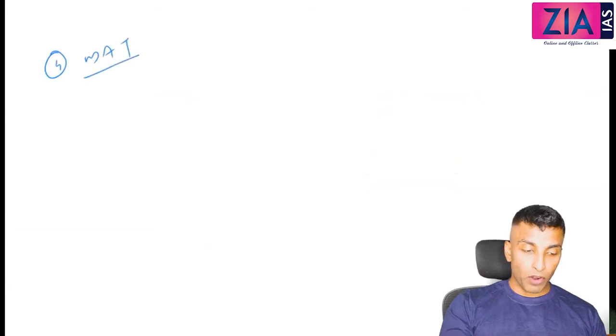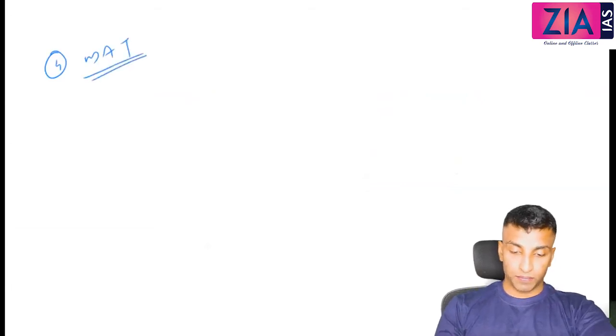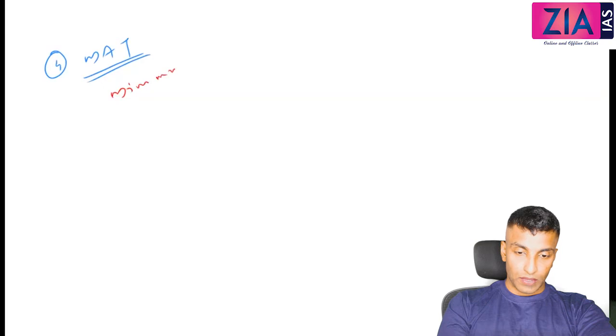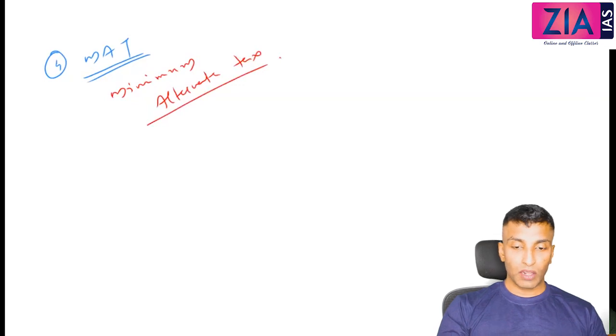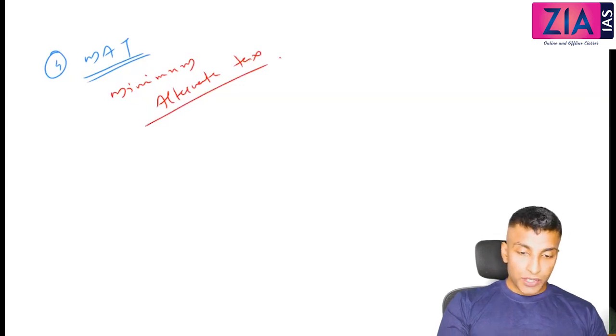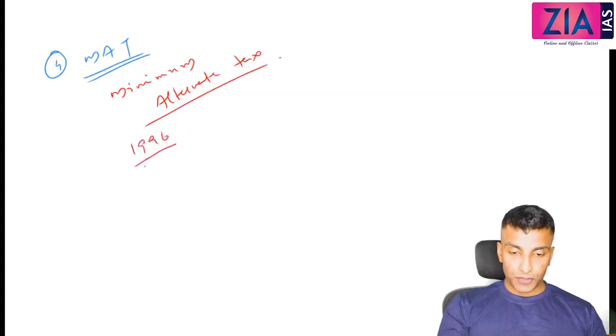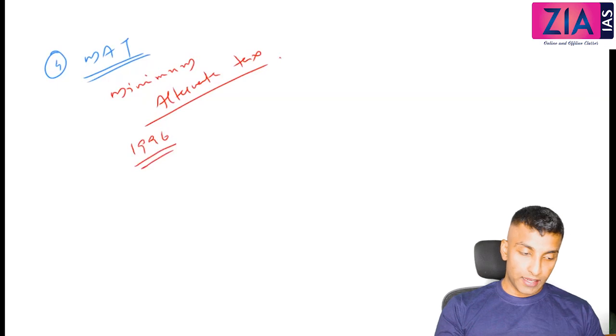Okay. Now the fourth one, MAT, minimum alternate tax. So it was introduced in 1996. Firstly, you write it is introduced in 1996. It is imposed on firms. Just write one line.